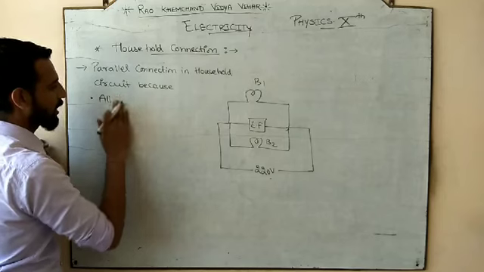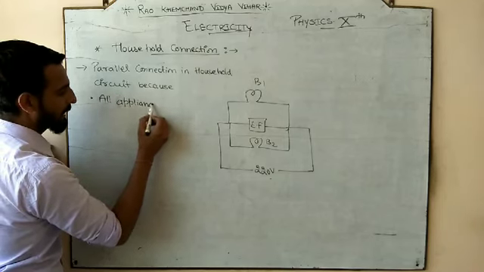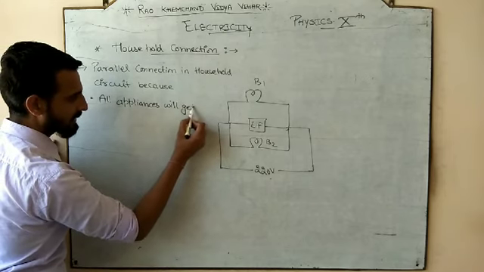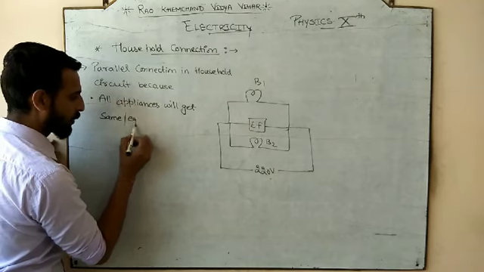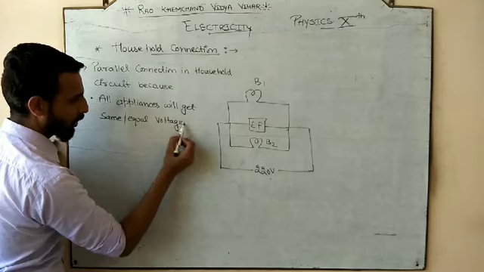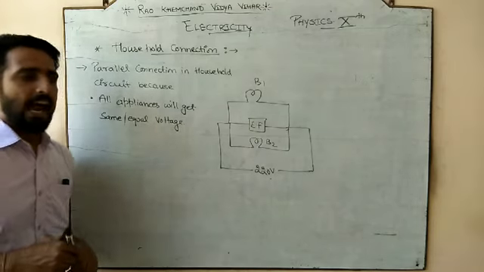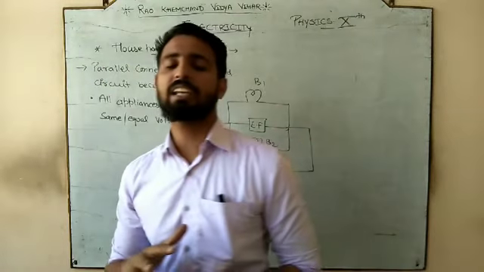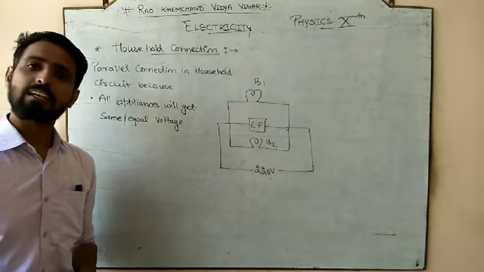That all appliances will get the same, or you can say equal voltage. So all appliances will get the equal voltage. Okay? And if they have equal voltage, अगर उनके पास equal voltage है, तो इसका मतलब क्या? उनके पास different current है.